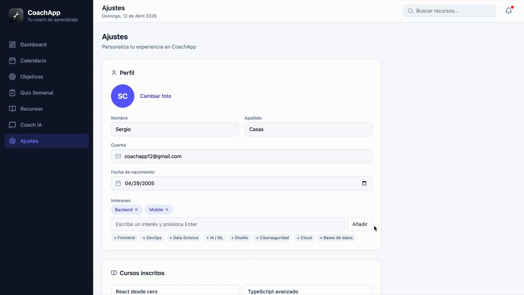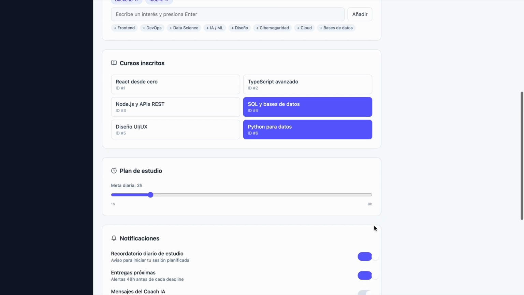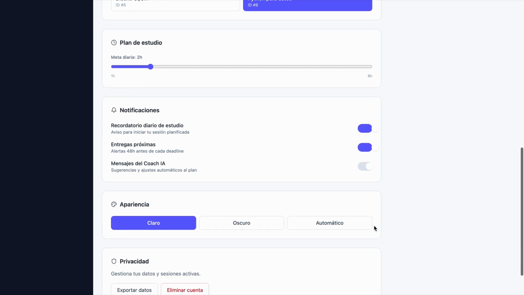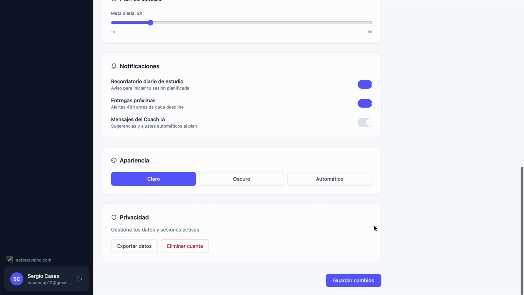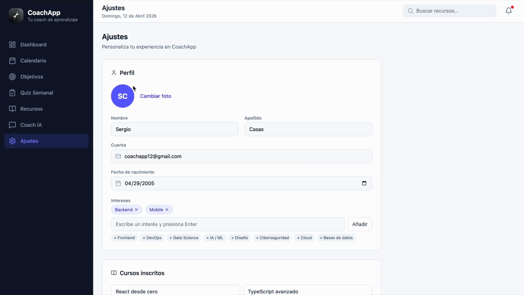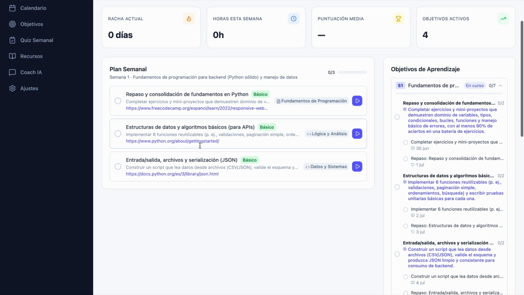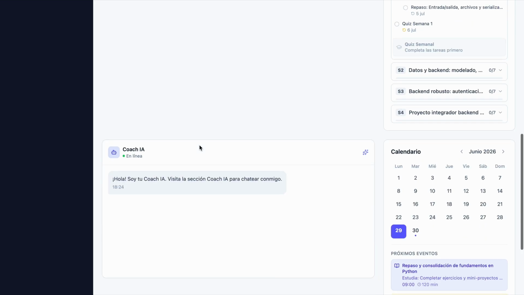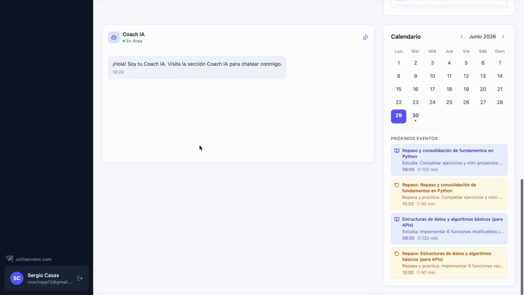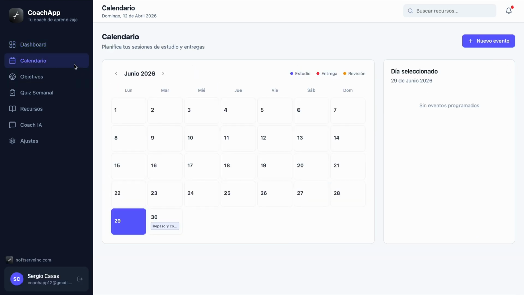Here we can see the settings of the user. We can change the username. We can adjust the hours per week and the courses. On the left side, we have the weekly study plan. It organizes the students' learning into structured lessons. On the right side, we can see the learning objectives plan.